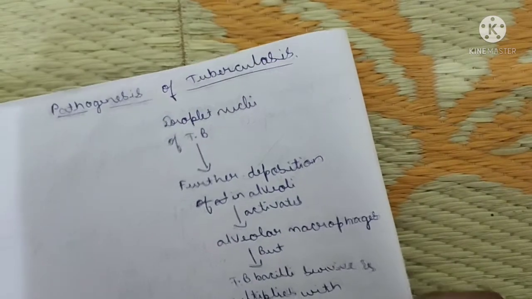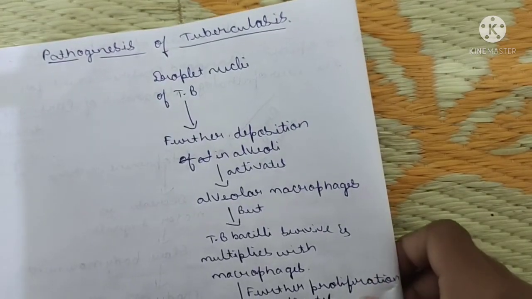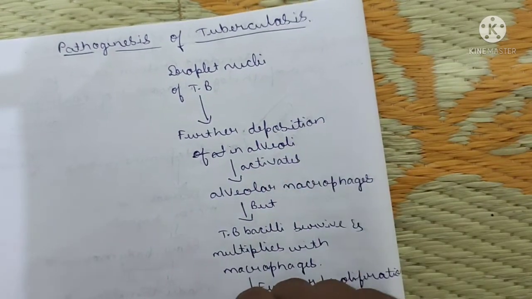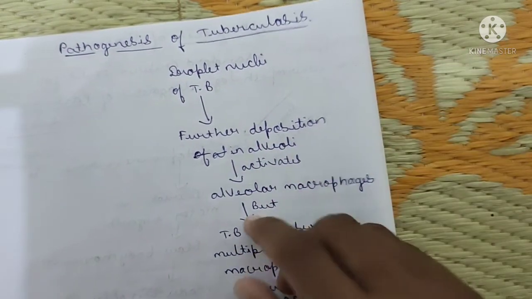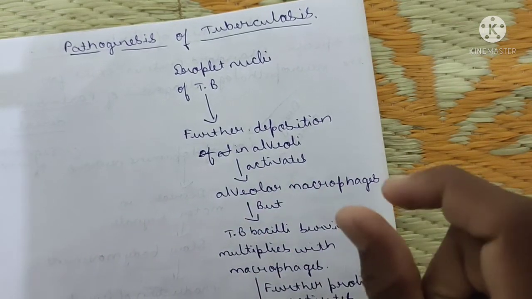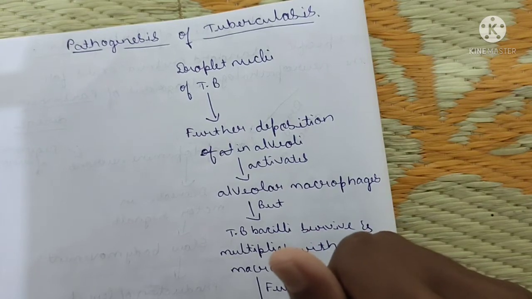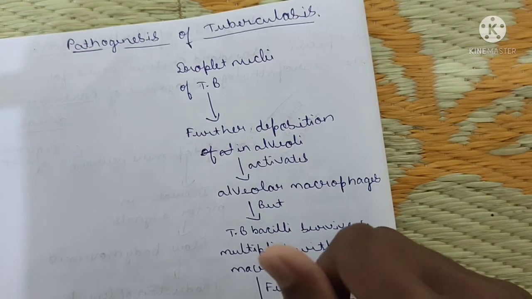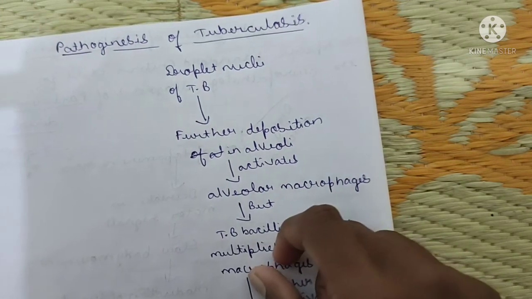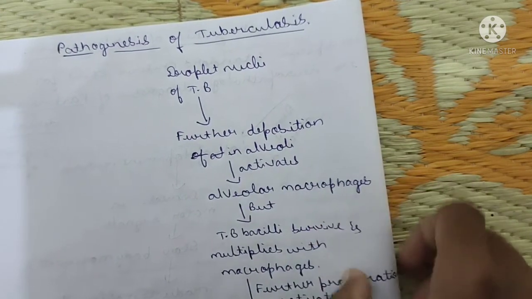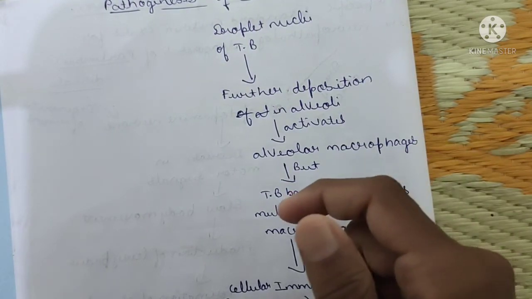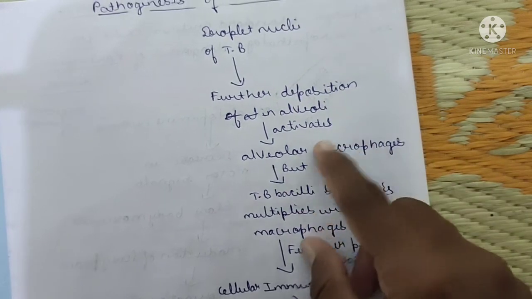Now let's move towards the fourth one, the pathogenesis of tuberculosis. See here, tuberculosis spreads mainly by means of droplet nuclei. If the patient is suffering from TB, he or she emits droplet nuclei consisting of Mycobacterium tuberculosis, a bacterium, an infectious disease. Due to that, what happens? Further deposition over the alveoli: it enters the human body by means of the mouth or nostrils and is deposited into the alveoli of the lungs.